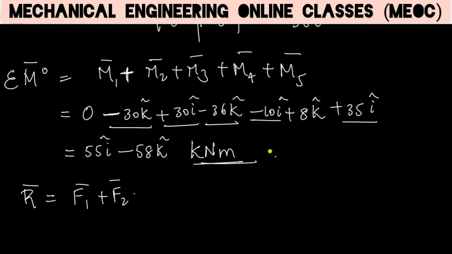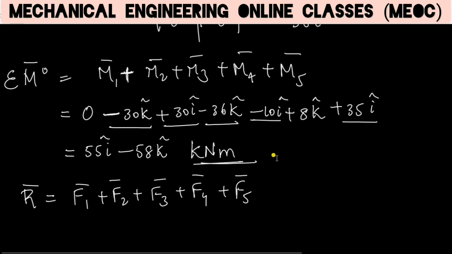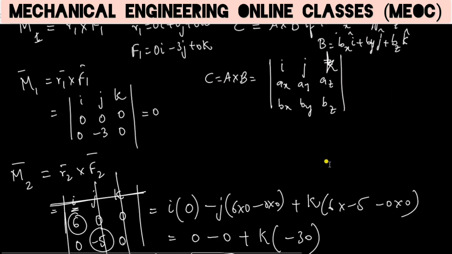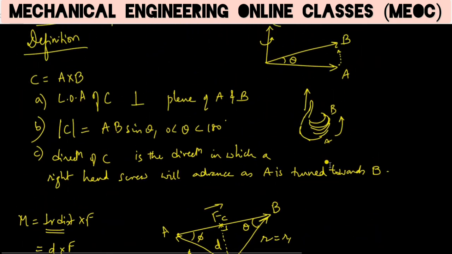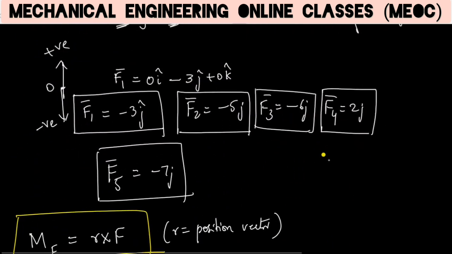Just like how we added all the moments to find the final moment, here we are adding all the forces. Here also we don't have to worry about whether I should add F1 and F2 or not, or check the sign, because when writing the vector form we decided upward forces as positive and downward forces as negative, and we noted down the values of F considering the directions. We have minus for downward forces and plus for upward forces, so direction is already taken care of. If we blindly add them up, it's enough. So minus 3j minus minus 5j minus 6j plus 2j minus 7j will be the resultant.